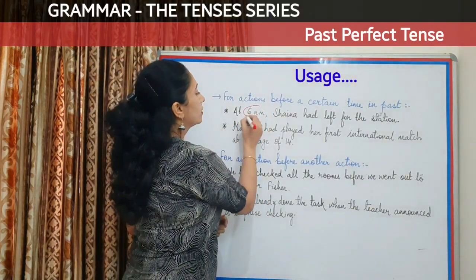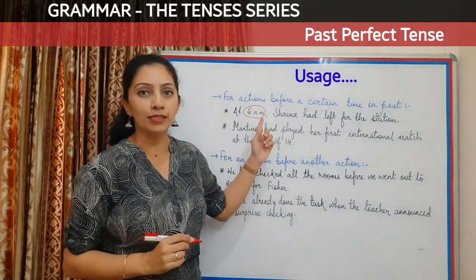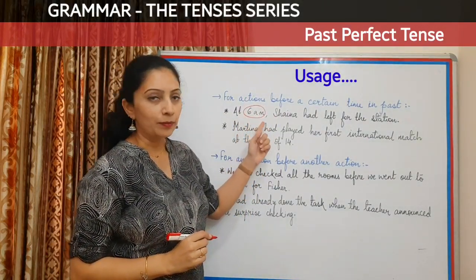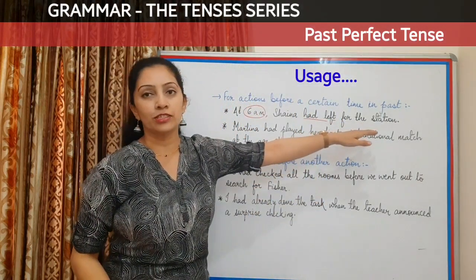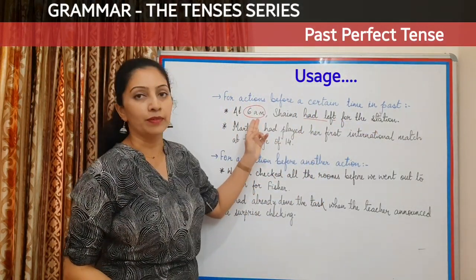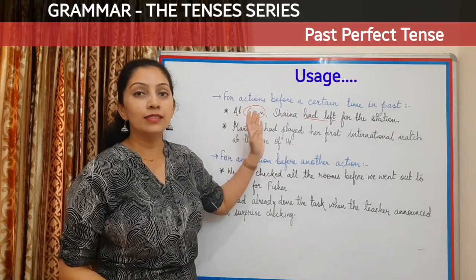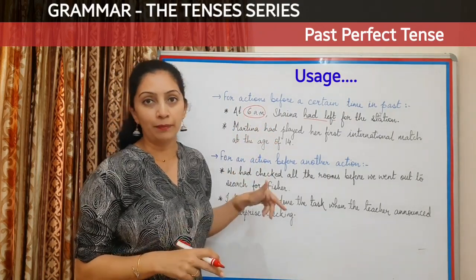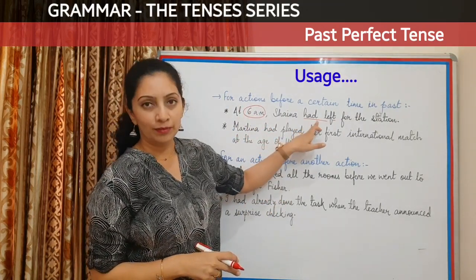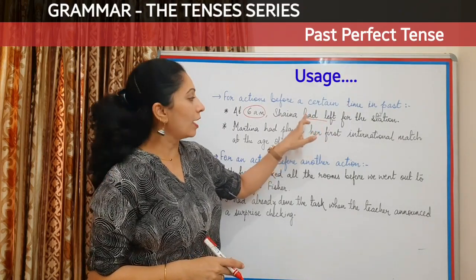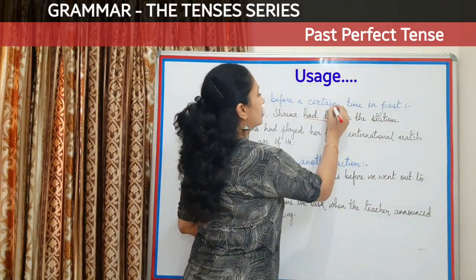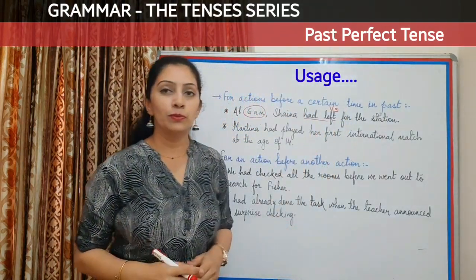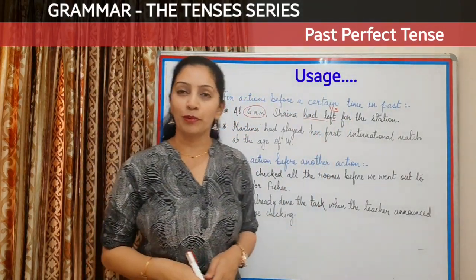Now if you see here, this is the time reference in the past. Before this time, or at this time, any other action that had happened will take the past perfect form. Now had denotes the auxiliary verb used in the past perfect, and left is the V3 form of the verb, that is, the past participle form of the verb.